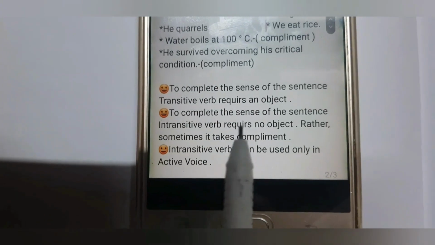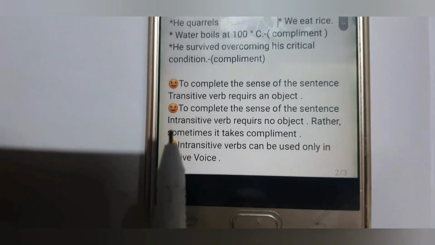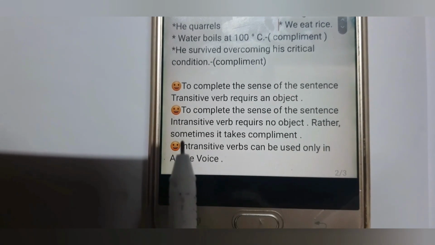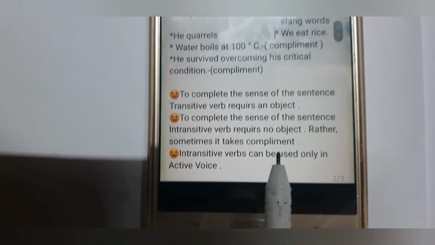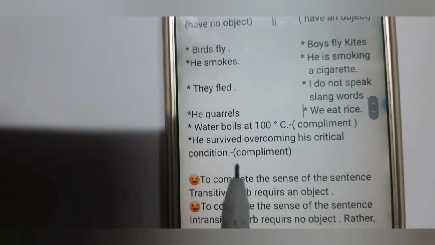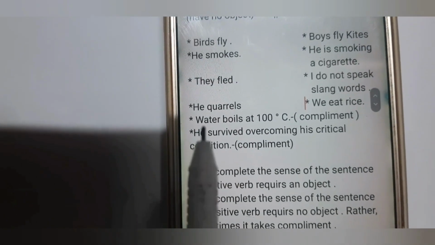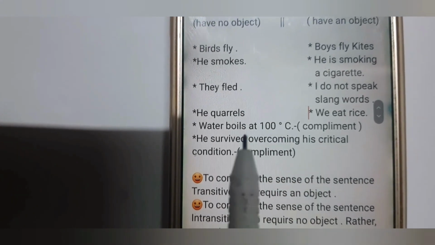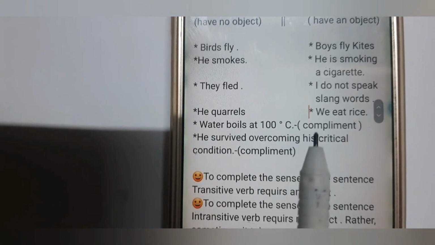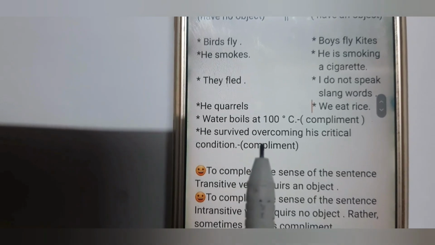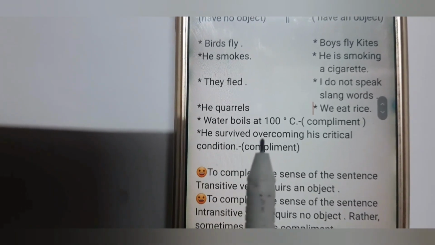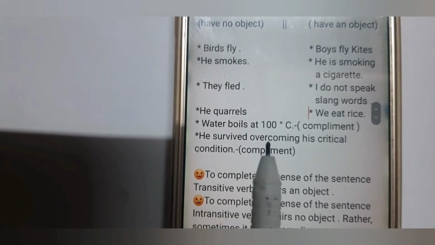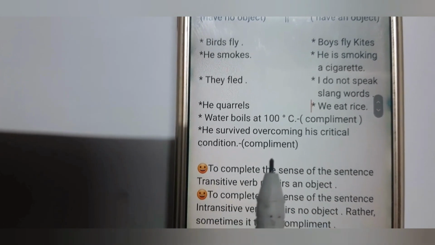To complete the sense of the sentence, an intransitive verb requires no object. Rather, sometimes it takes a complement. Here are the complements, that is, water boils at 100 degrees centigrade. Here, at 100 degrees centigrade is the complement, and he survived overcoming his critical condition. Here, overcoming his critical condition is the complement.